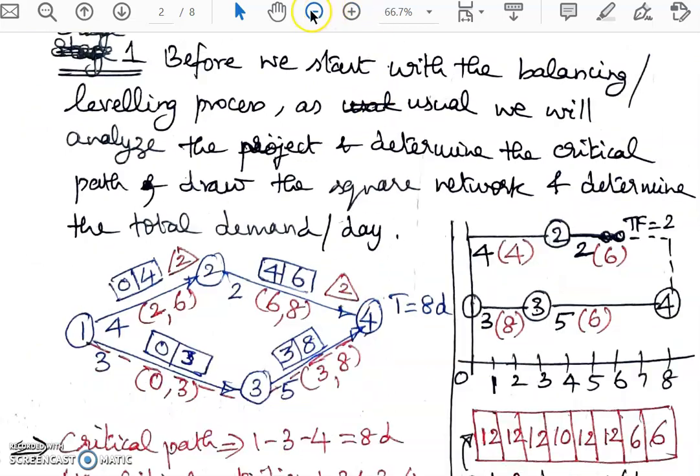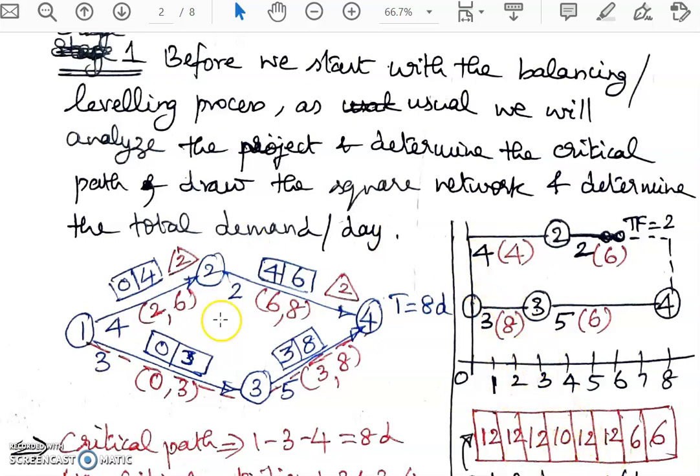As usual, we will start with first conducting the CPM analysis, and then we will draw the square network, introduce the resource requirement for each of the activities, and calculate the total demand per day as in the case of resource smoothing. Every day we will go vertically and see what the total demand per day is.